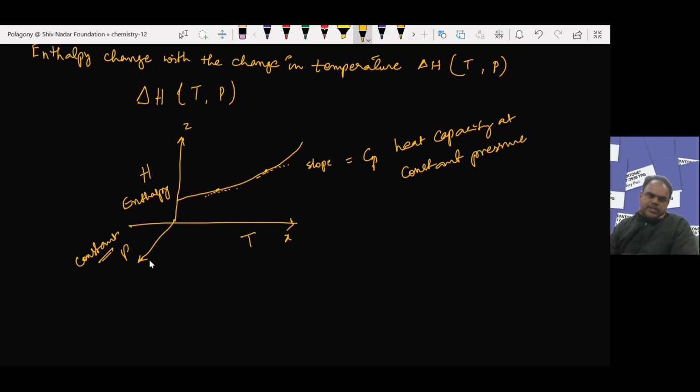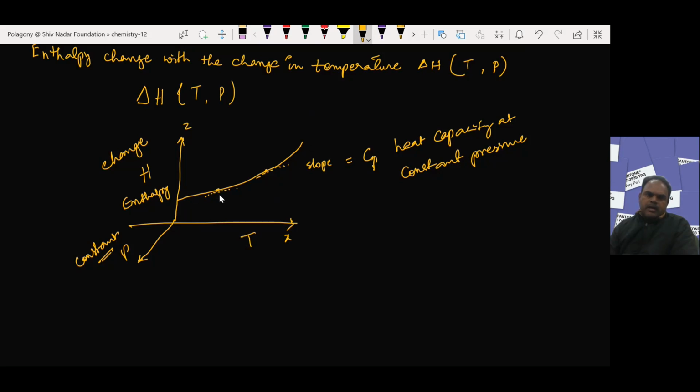At constant pressure, enthalpy change is a function of the temperature. If you plot the graph of enthalpy change with the temperature, we get the curve.